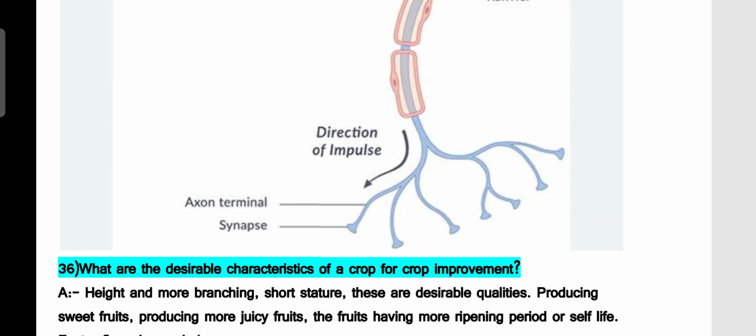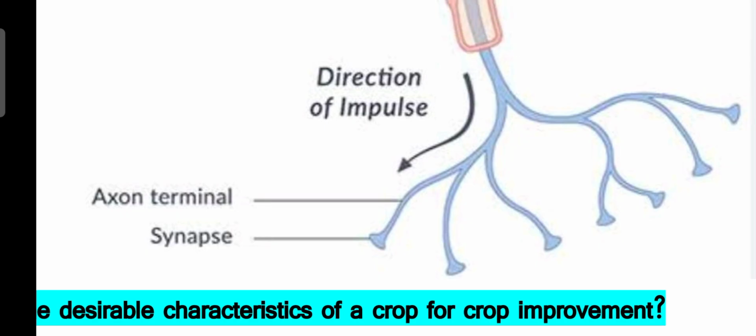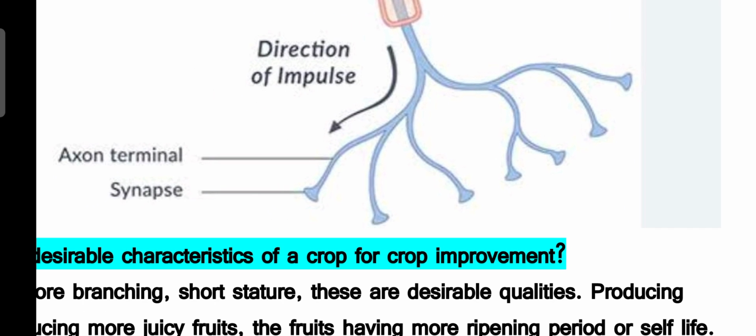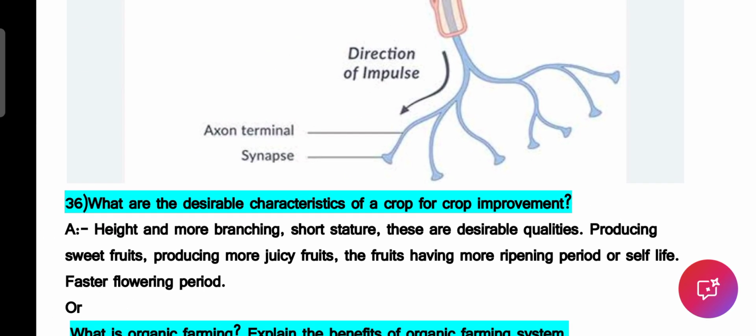These are very important parts. At the end of the axon, we have the axon terminal, and at the base of the two neurons, that is the end of the axon and the bottom of the dendrite, there is another part called synapse also.